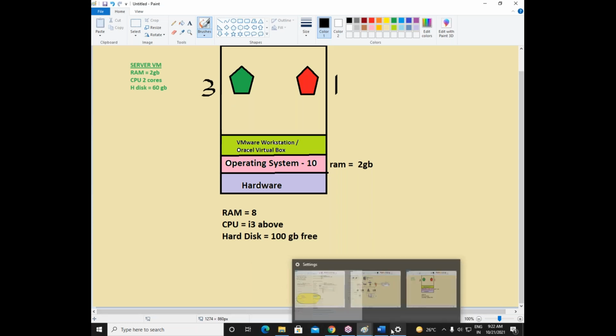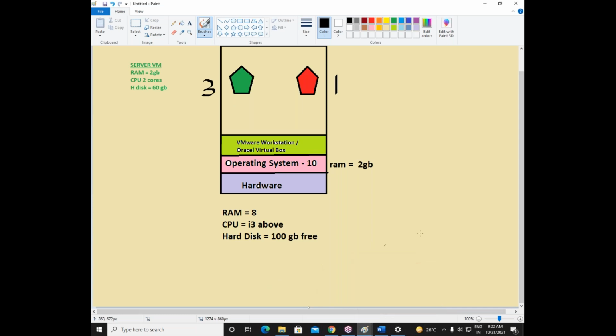Normally in my computer, I have around 30, 20, 15 virtual machines created. Why that many virtual machines? Because I take classes for Windows as well as for Linux. In Linux, I create 2, 3 machines in one batch. In Windows, I create 2, 3 machines in one batch. So if there are 3, 4 batches running, there are around 15 virtual machines created in my one physical machine. But I'm not using all 15 machines at the same time, right? I'm using only 2 or 3 virtual machines. It depends on the class.